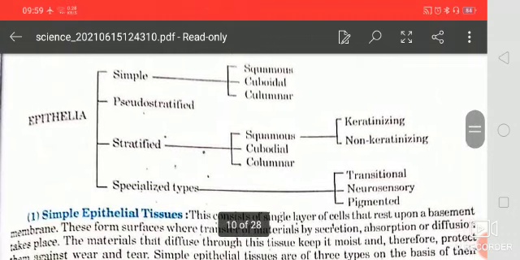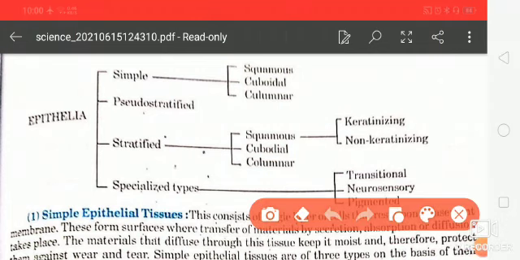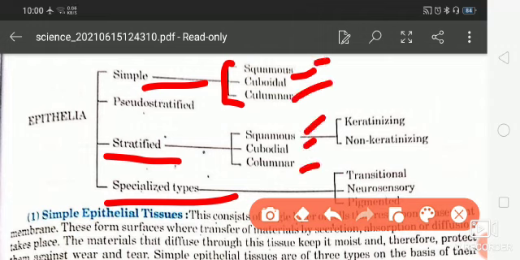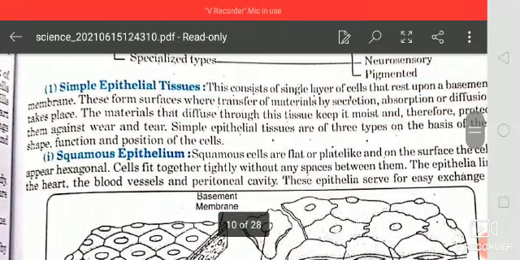The epithelial tissue is classified as simple, pseudostratified, stratified and specialized types. Simple is squamous, cuboidal and columnar. Stratified is squamous, cuboidal and columnar, and the squamous is keratinizing and non-keratinizing type. The specialized types are transitional, neurosensory and pigmented.